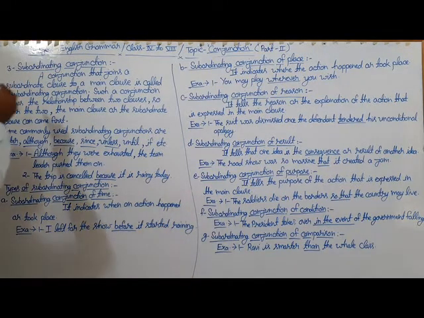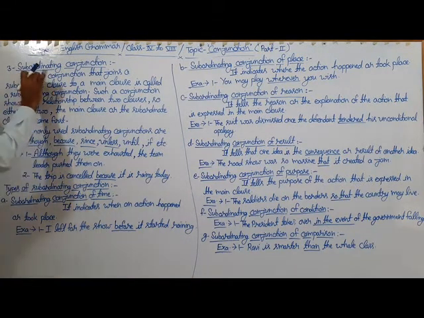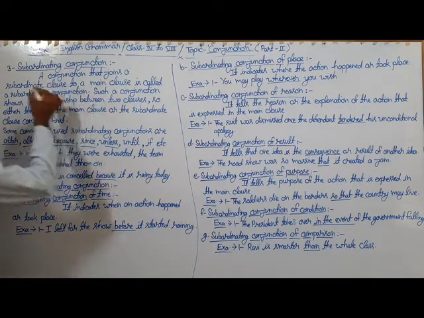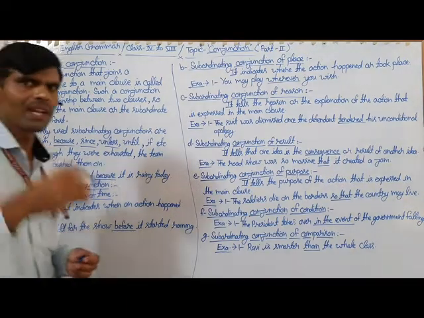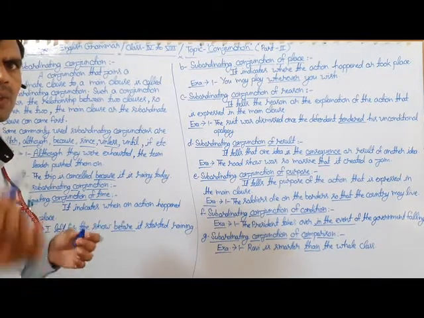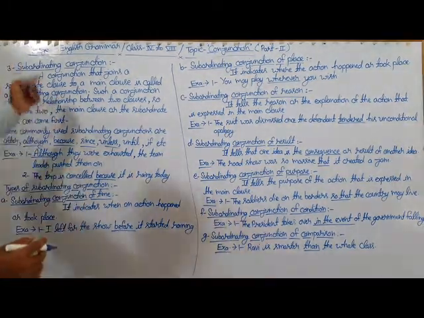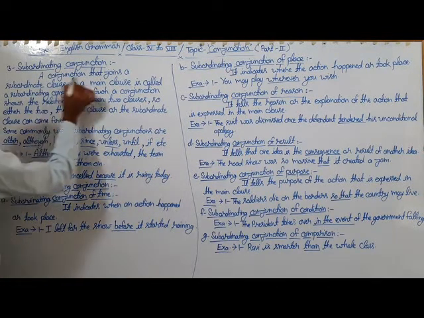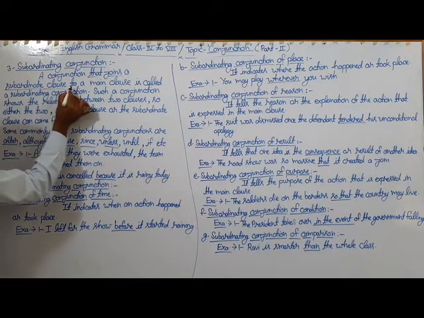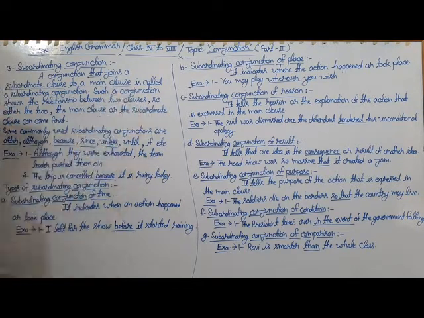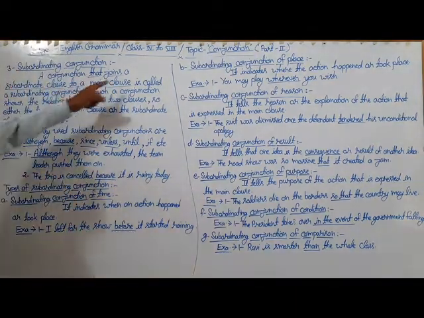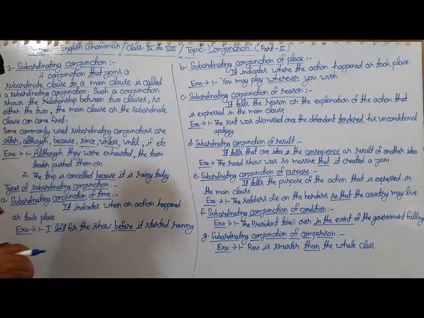To know more about this expression, you have to see the description given here. A conjunction that joins a subordinate clause to a main clause in the sentence is called a subordinating conjunction.